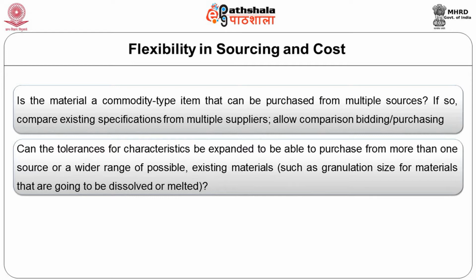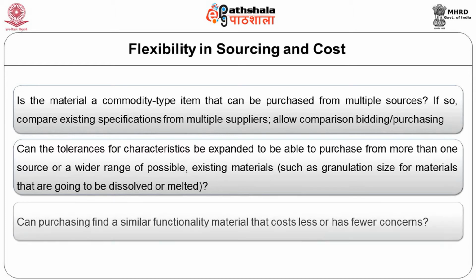For example, granulation size for material that are going to be dissolved or melted, because if you're going to procure sugar or jaggery for making a sweet preparation, then the granular quality, the dissolution position of the commodity is very, very important. Similarly, can purchasing find a similar functionality material that may cost less or has fewer concerns? Because the food manufacturer is ultimately doing business for profit, he would like to also have price competitiveness while ensuring a good quality.